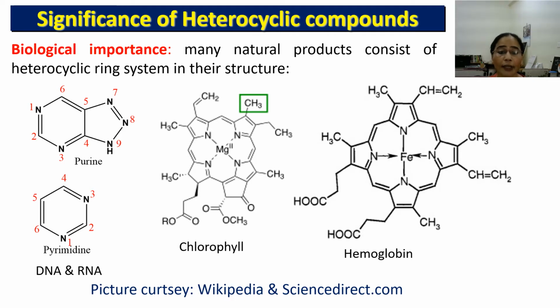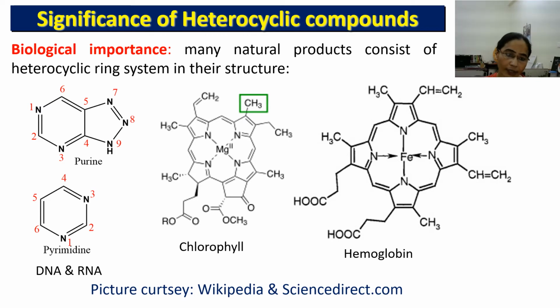You can see chlorophyll contains 4 pyrrole rings, and this chlorophyll is responsible for photosynthesis in plants. While this is the structure of hemoglobin, and here also 4 pyrrole rings. This hemoglobin structure also contains 4 pyrrole rings, and this is responsible for the transportation of oxygen within our body.